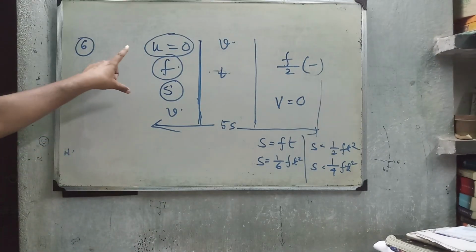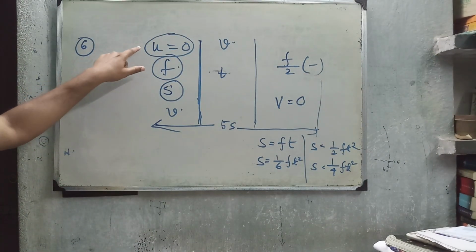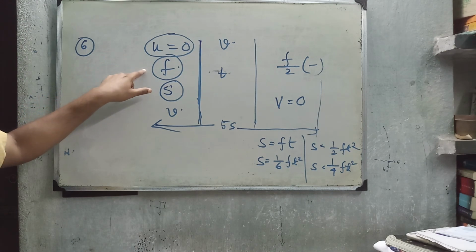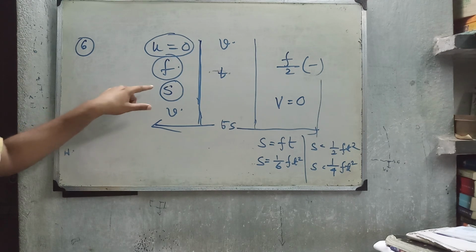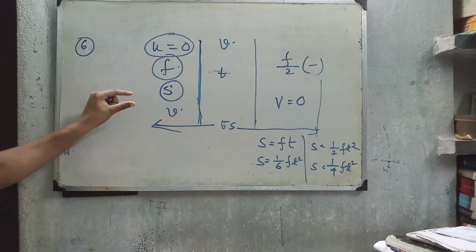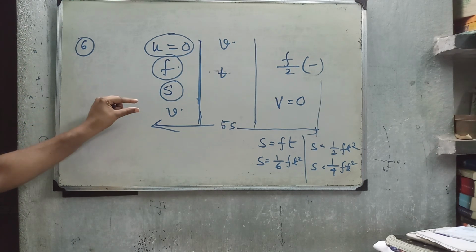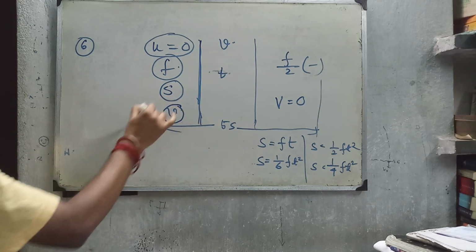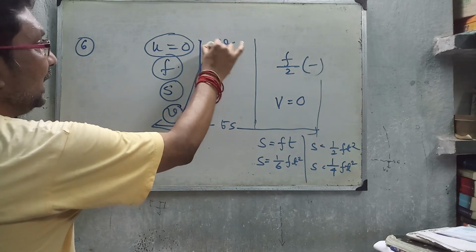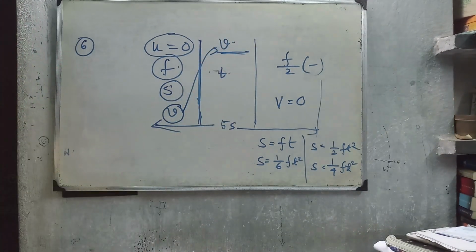I am calculating the first part. Initial velocity u equal to 0, acceleration f, and after traveling distance s, I let it achieve a velocity v, and starting from here it moves with a constant velocity v.